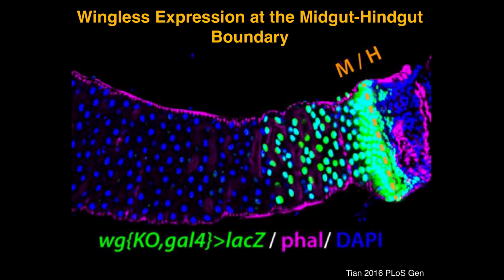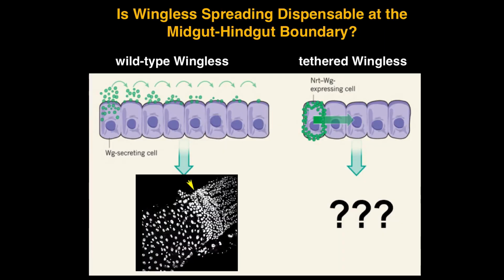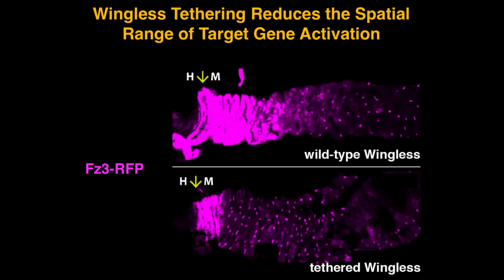Here's what wingless expression looks like at this boundary. This is a transcriptional reporter, GAL4 knocked into the wingless locus, and you see the high expression at the midgut-hindgut boundary, and same with the target genes. Two different ones here, frizzled and naked, high levels at the boundary, and they decrease as a function of distance from the boundary. Okay, now with the setup, we can ask, what happens when you prevent wingless spreading?